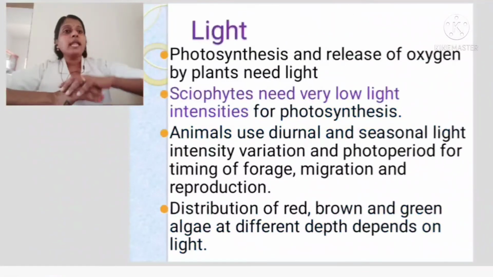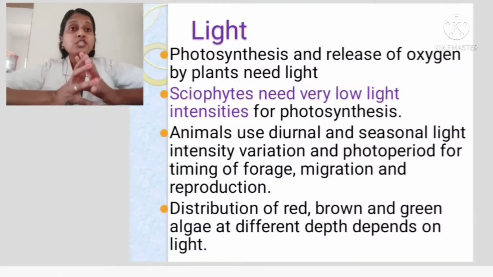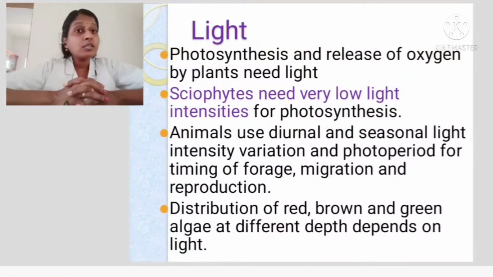The next is light. Light is playing a major role in survival, isn't it? Without light photosynthesis is not possible. Without photosynthesis, plants are not there. If plants are not there, obviously the next level of organization, that is the consumers, primary, secondary, tertiary, will not be there. So producers are very, very important. And for the producers to produce food, light is an important factor for photosynthesis.